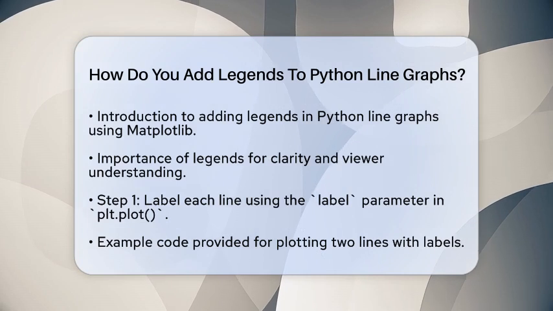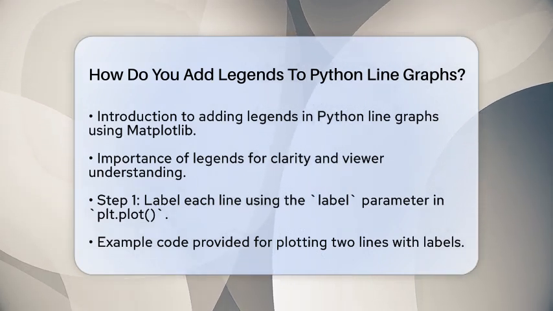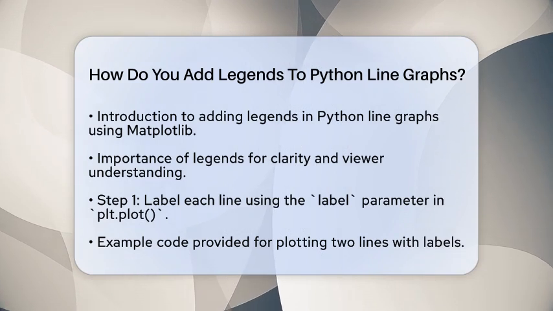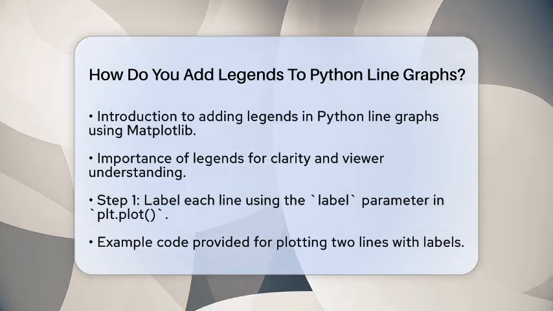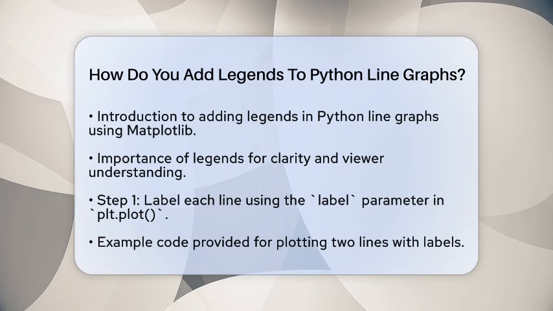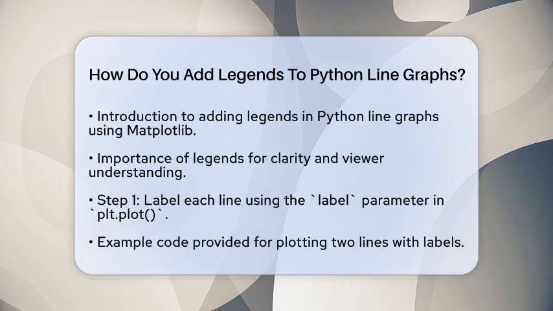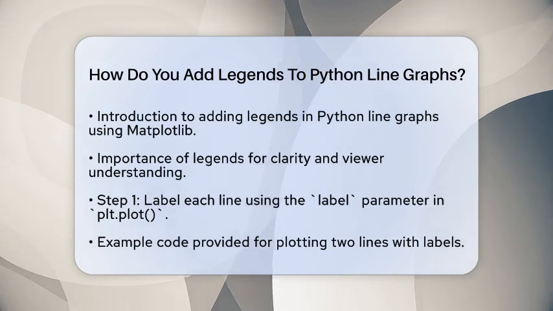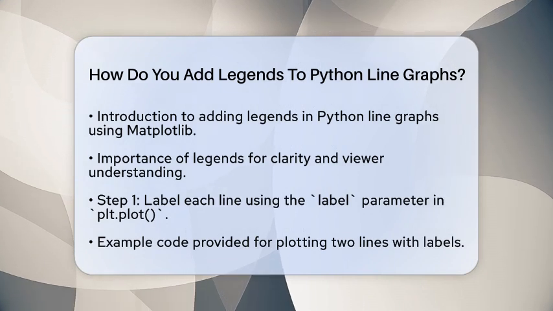Let's break down the steps to add legends using the Matplotlib library, a popular tool for data visualization in Python. First, when you create a line graph, you need to label each line. This is done using the label parameter in the plt.plot function. For example, if you have two lines representing different equations, you would write something like this.